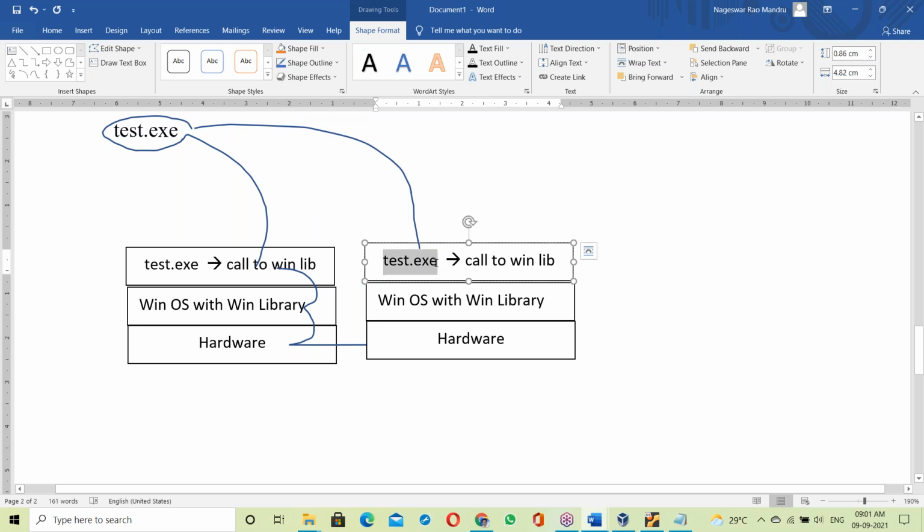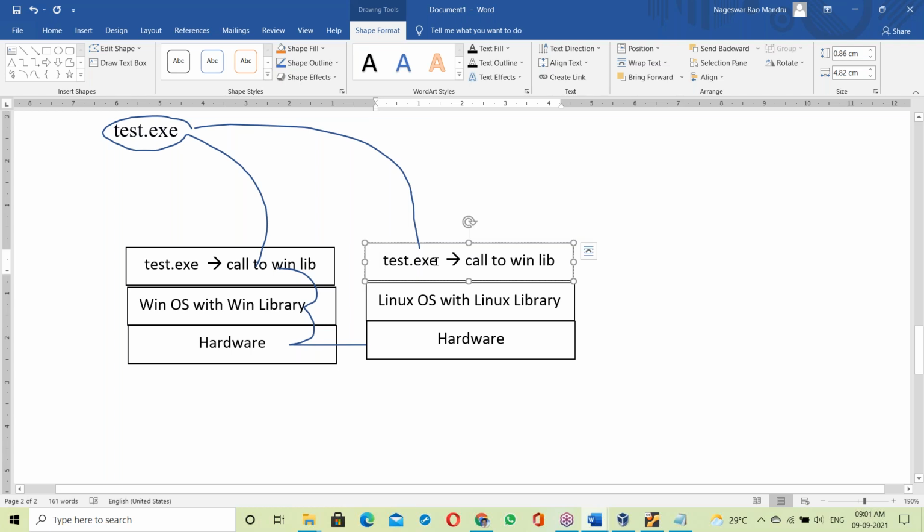Now it makes a call to the Windows library, but this is a Linux base with the Linux library. So this is another platform, Linux base with Linux library.